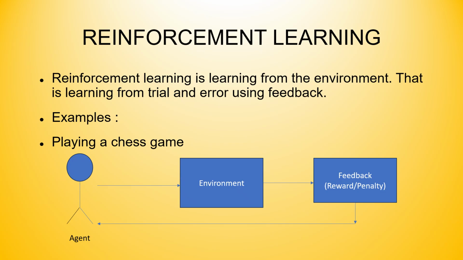After every position it gives feedback, either reward or penalty. If a reward is given, the agent will move forward again, and if a penalty is given, the agent will find what is wrong with the particular move in the chess, and this loop will continue. Another example of reinforcement learning is, we can say, learning to ride a bicycle.